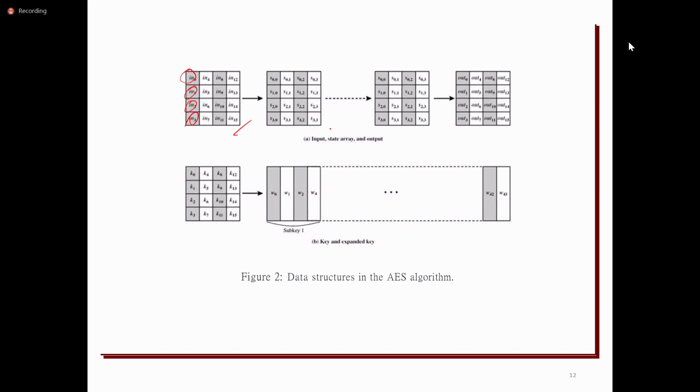And after performing the round operations, the state matrix will produce the output. So the output is also 128 bits. And it uses the 128-bit key, which is also represented by a 4x4 matrix in a column manner. So the first 4 bytes will be represented in the first column, the next 4 bytes in the second column, third column, fourth column, like that. Then it will be expanded to 44 words.